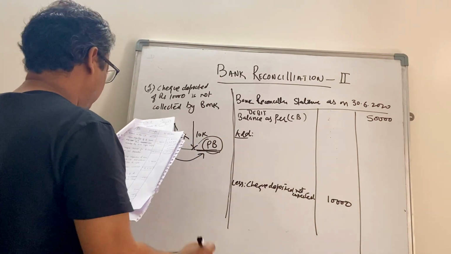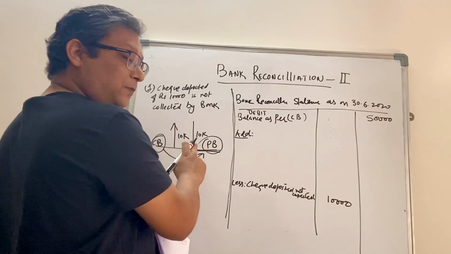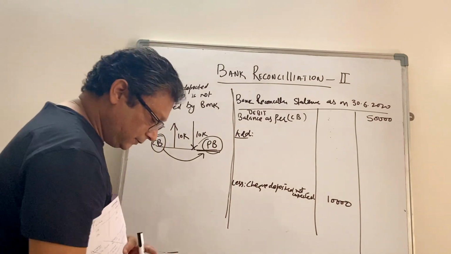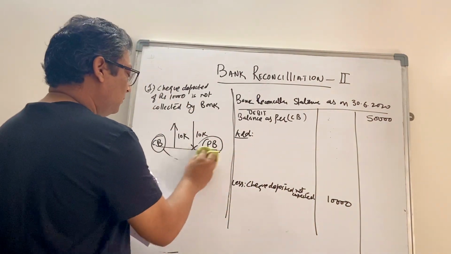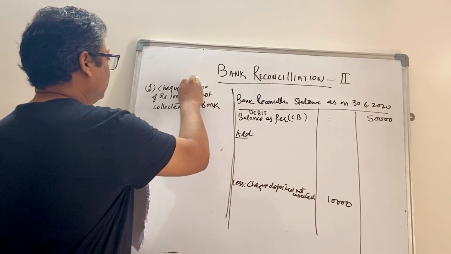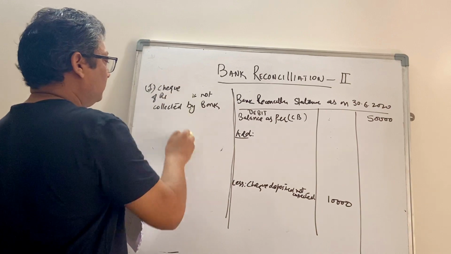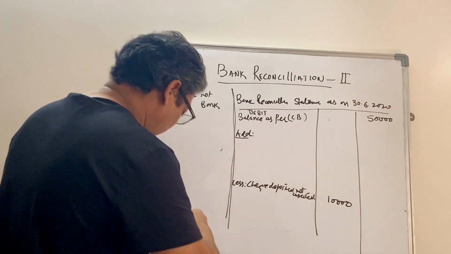Okay, so this is one. Clear? I hope you have noted it down. Because of the size of the board, we have to rub it off. So what is the second one?